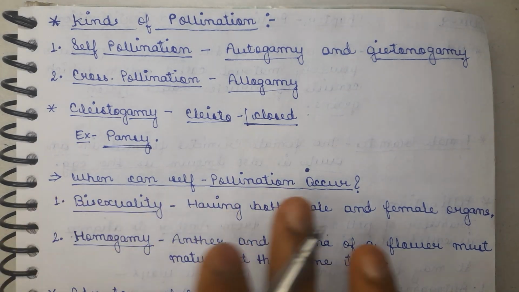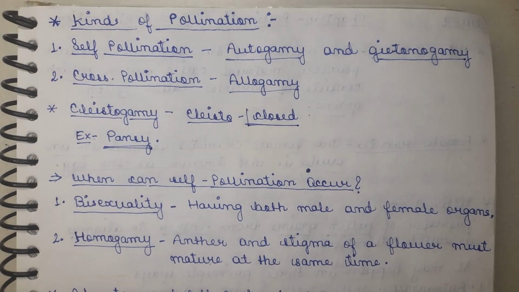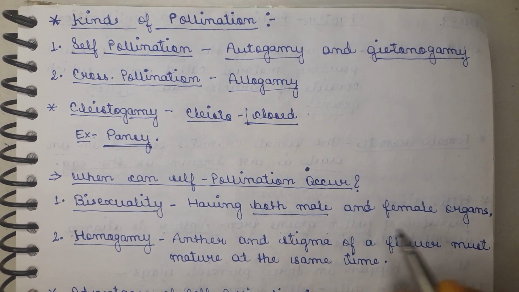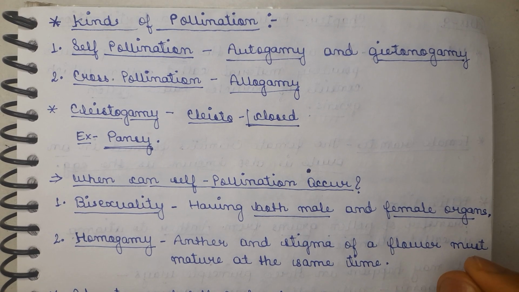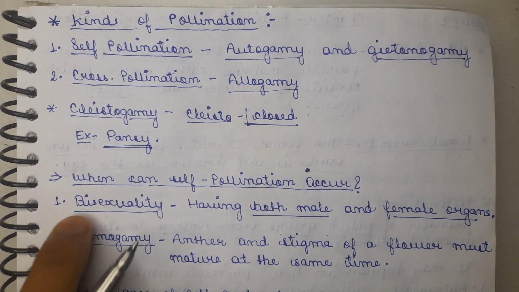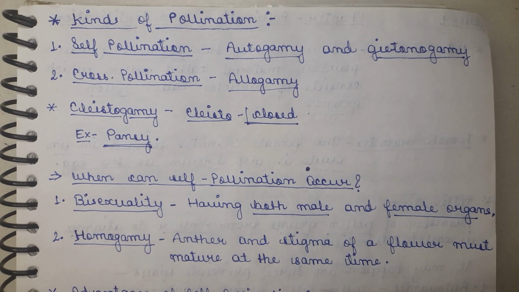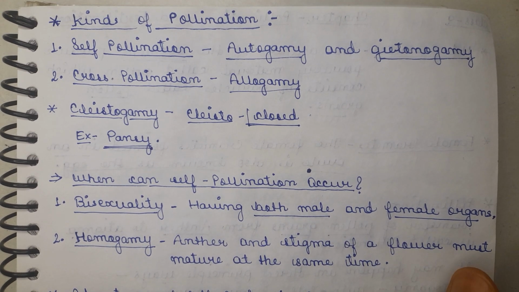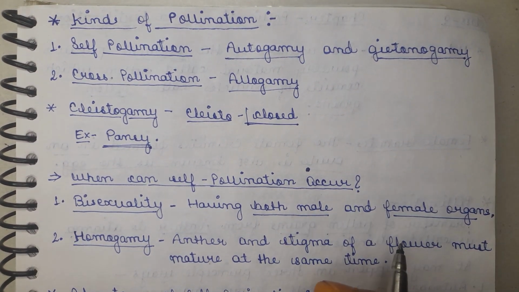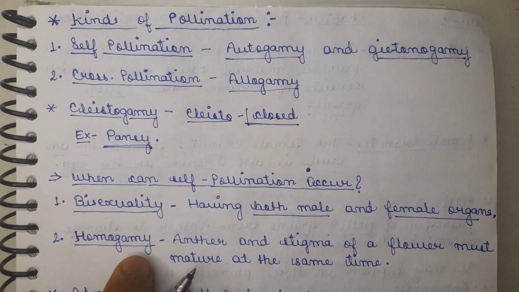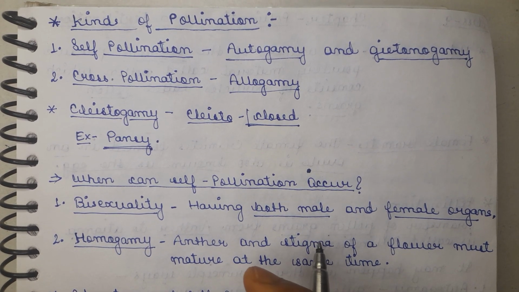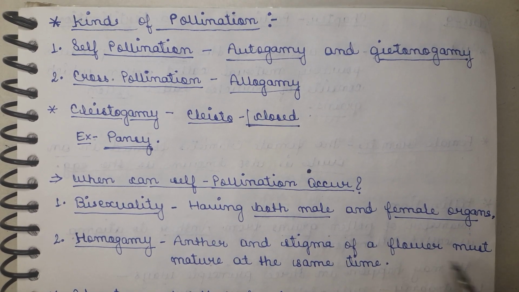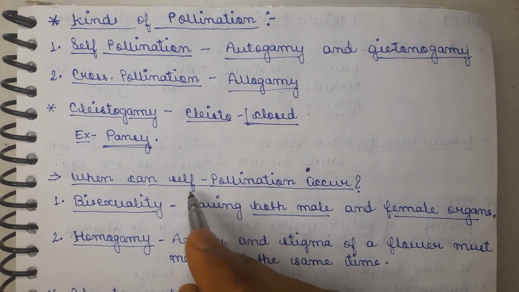Now basically self pollination occurs when the flower is bisexual. Bisexual means that the flower contains both male and female organs, and the term related to that is bisexuality. So whenever there is bisexuality in the flower, having both male and female organs, self pollination will occur. The second term is homogamy. Homogamy ensures self pollination, and it is necessary that the anther and stigma of a flower mature at the same time, then self pollination will occur.